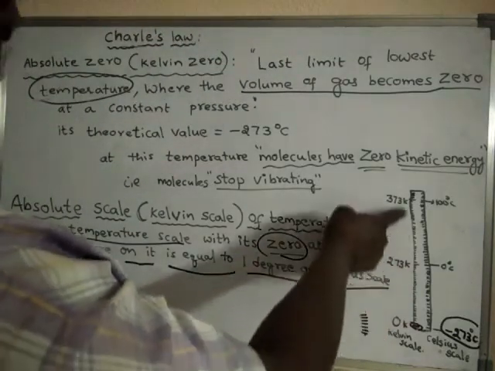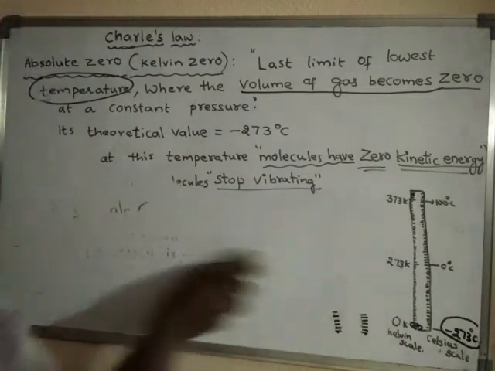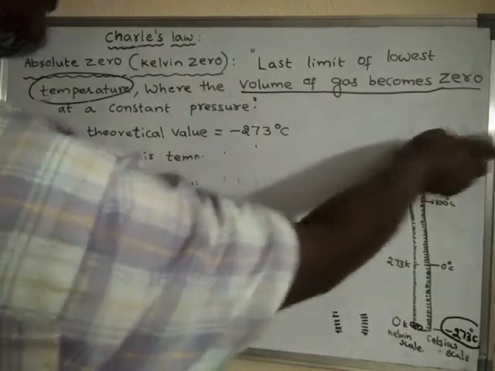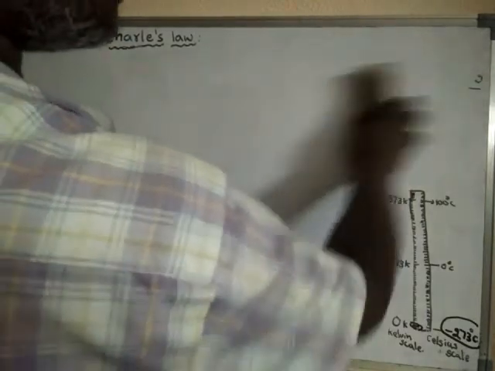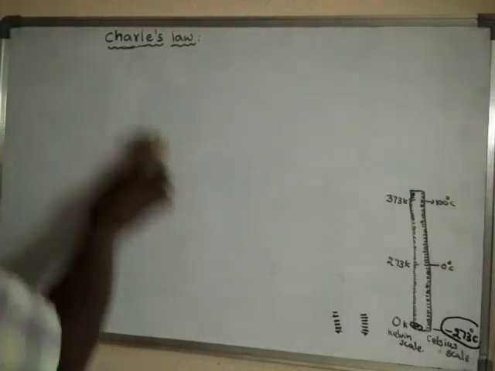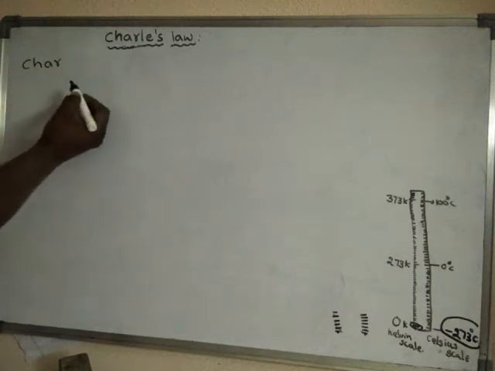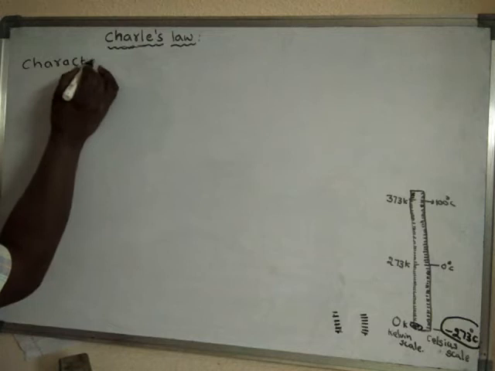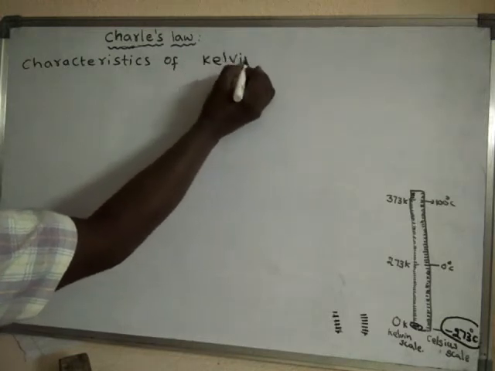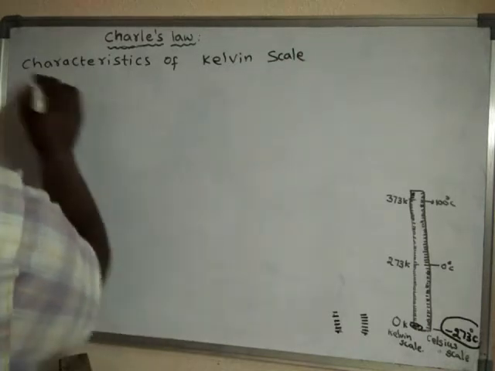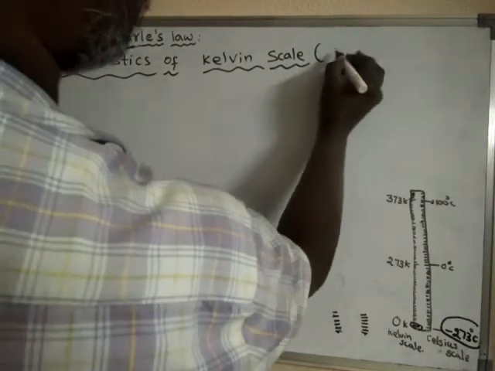So now we will learn about the characteristics of the Kelvin scale, which is also called the absolute scale.